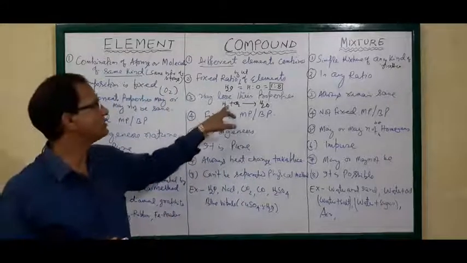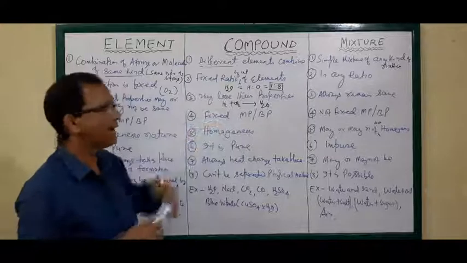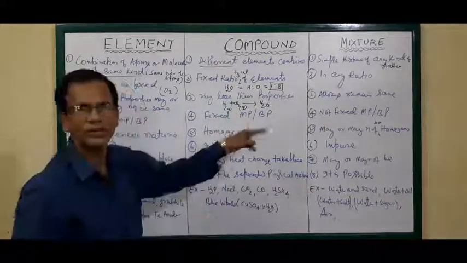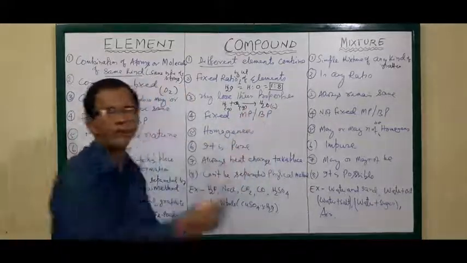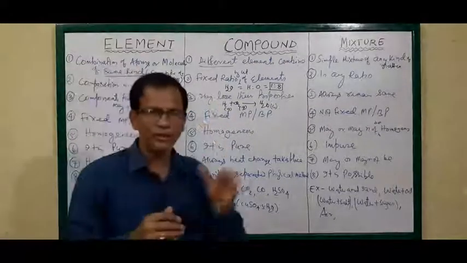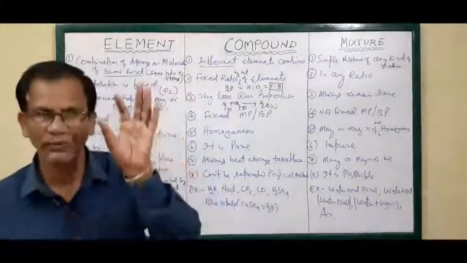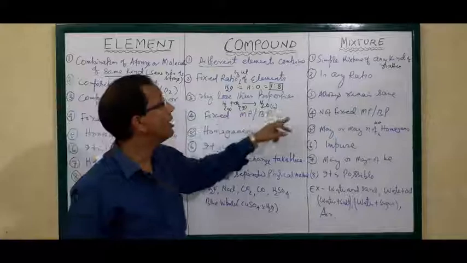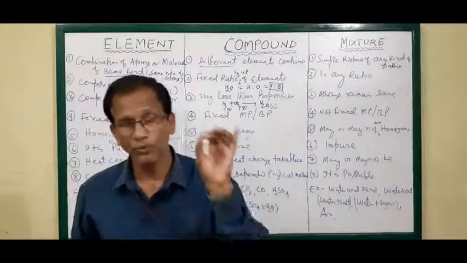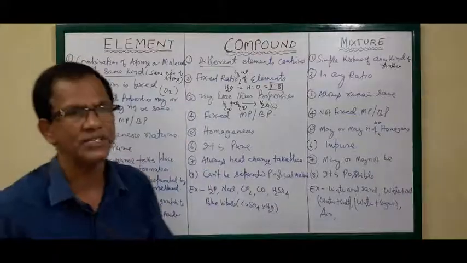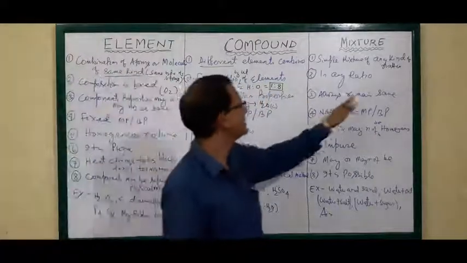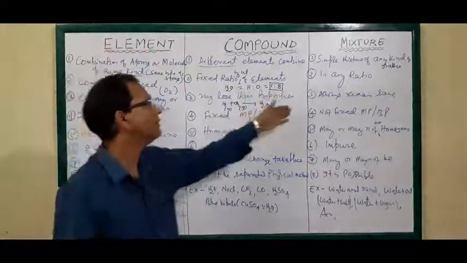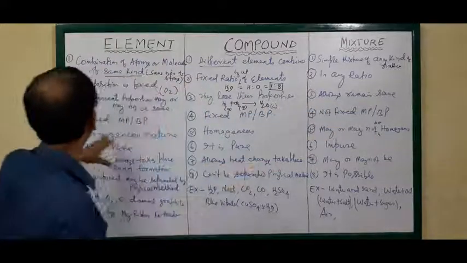We know hydrogen is a gas, oxygen is a gas, but water is a liquid. That means the properties change. When elements combine to form a compound, the properties of the elements always change. The components lose their properties in the compound. But in a mixture, the properties of the components remain the same, because they can be separated in the same way.